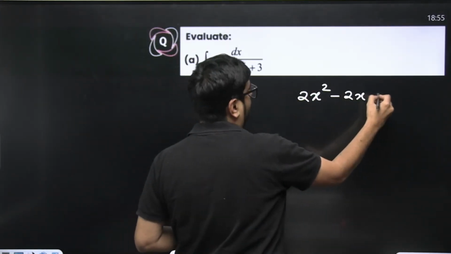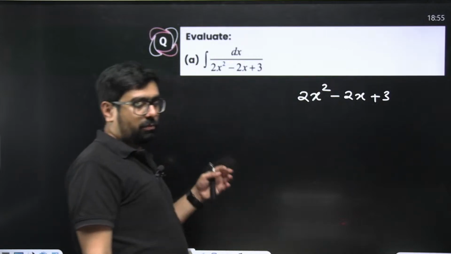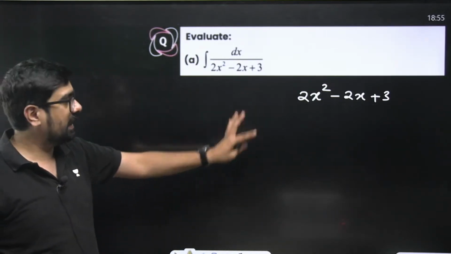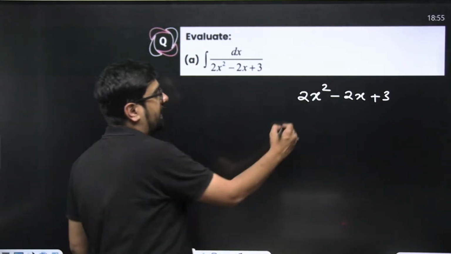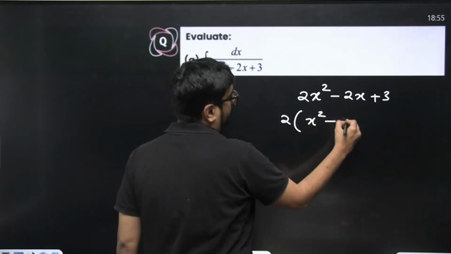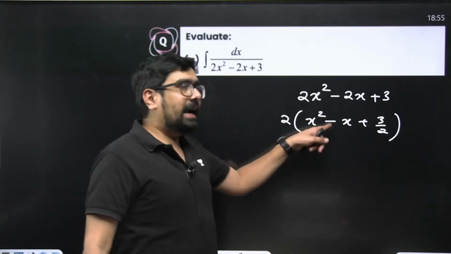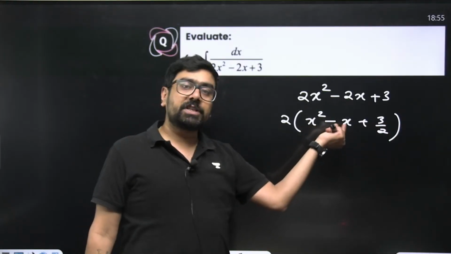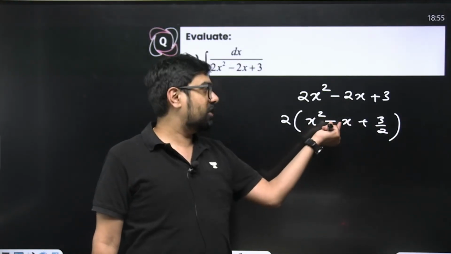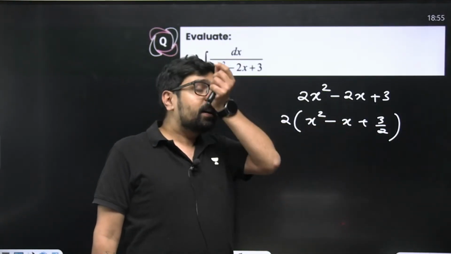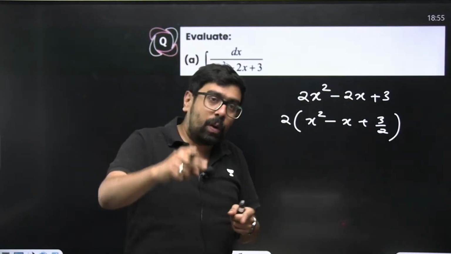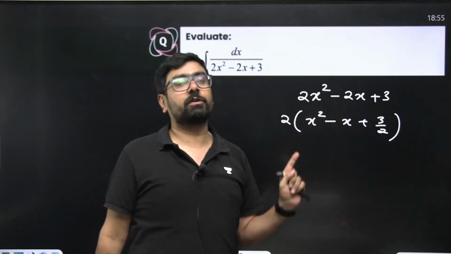I'm sure that by now you know how to complete the square. If not, there is no problem. Take 2 common, so you'll have x square minus x plus 3 by 2. Now add and subtract the square of half the coefficient of x.